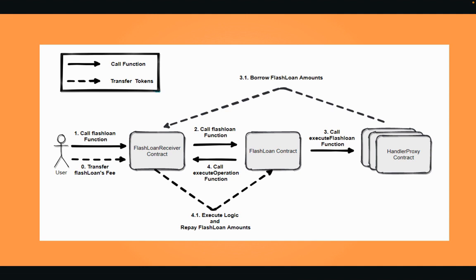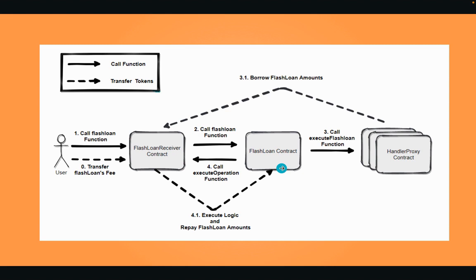This is the overall architecture of Flashloan. First, you need to have your own contract that has a function to call the Flashloan contract from the DeFi protocol, or Aave in this case. And this contract then calls your contract. It will send you the amount of the asset that you specified in your function.